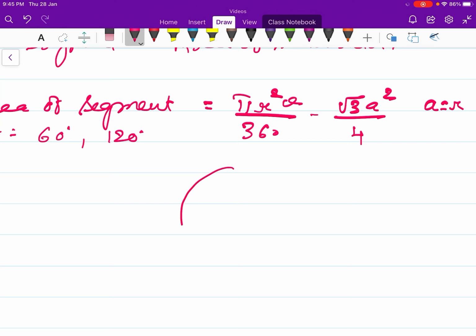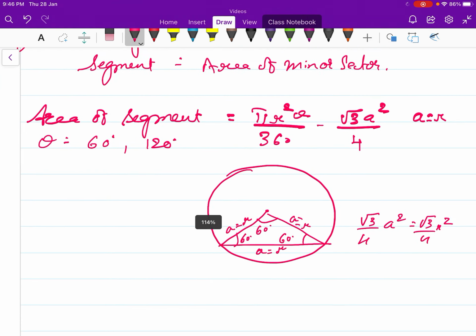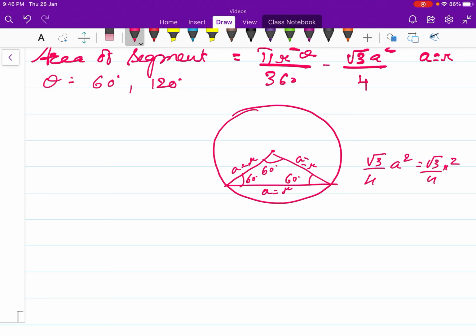Like if you take the example, we know that if theta is 60, then it is an equilateral triangle, because this also is 60 and this also is 60. So, a is equal to r, and area of an equilateral triangle is root 3 by 4 a square, that is equal to root 3 by 4 r square, which we can apply as the formula. Same thing can be applied to 120 degrees as well.